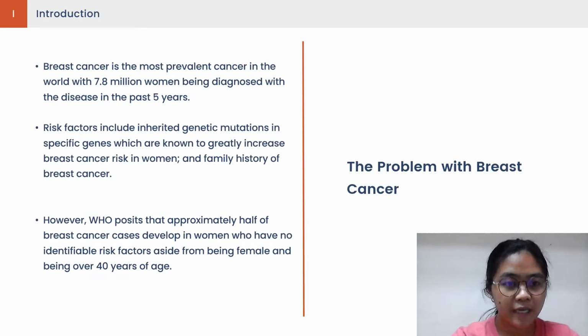The World Health Organization declares breast cancer as the most prevalent cancer in the world, with 7.8 million women being diagnosed with the disease in the past 5 years. For breast cancer, inherited genetic mutations in specific genes as well as a family history of breast cancer increases the probability of breast cancer development in women. However, WHO posits that approximately half of breast cancer cases develop in women who have no identifiable risk factors aside from being female and being over 40 years of age.